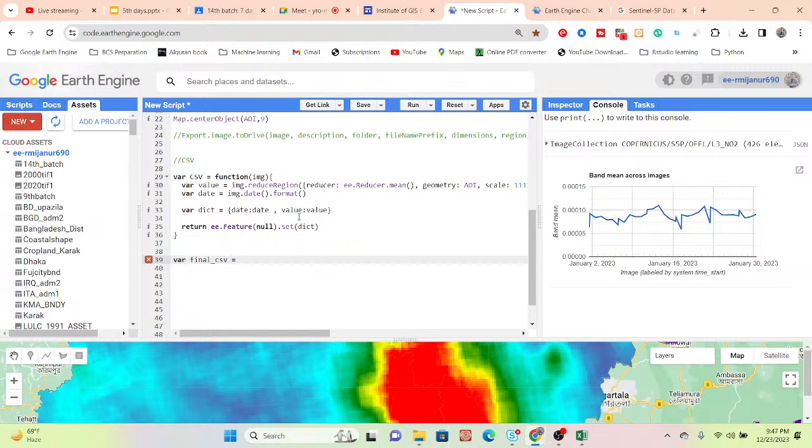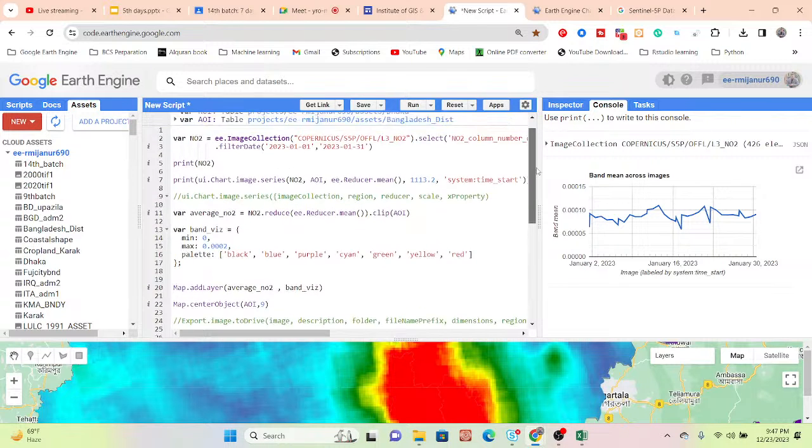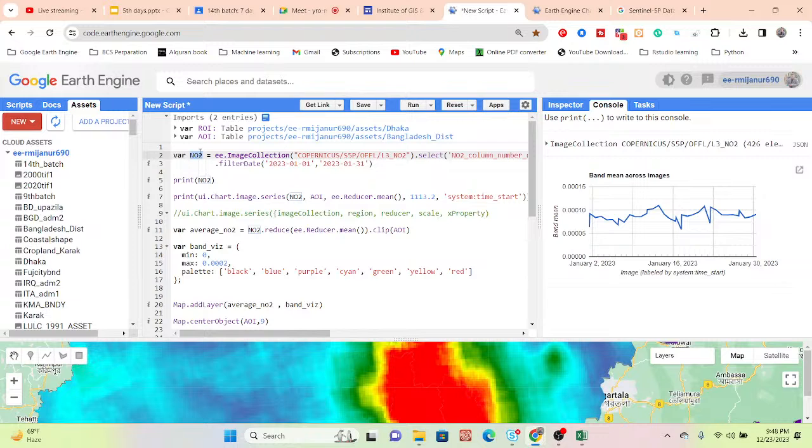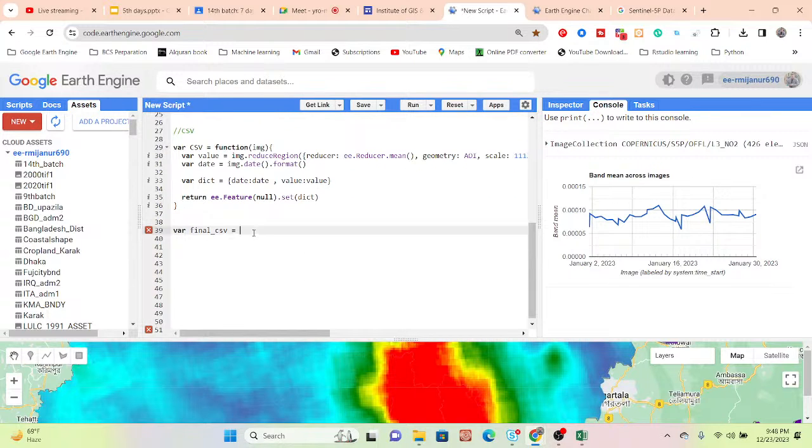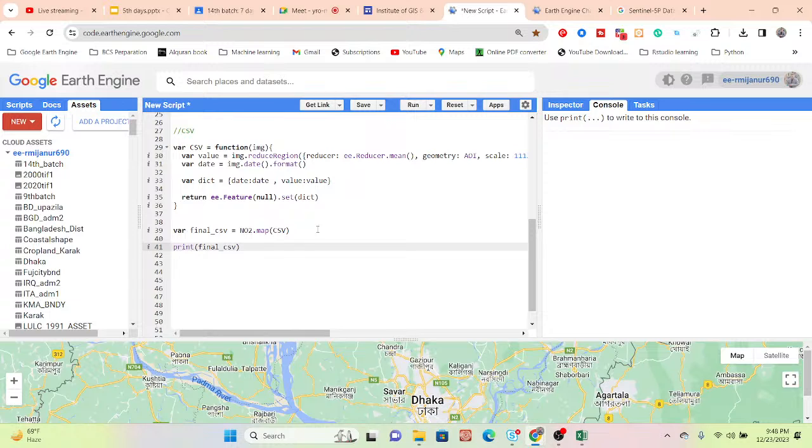Okay, then call my collection. So what is my collection? Collection is the NO2 because it stored a total of 426 images. So just simply copy and paste here, and then use the map function, and then simply copy the CSV function and paste here. So now it's connected. Okay, so now I simply print that final CSV and click run. So now it makes a feature collection and also extracts all of those values for each date.